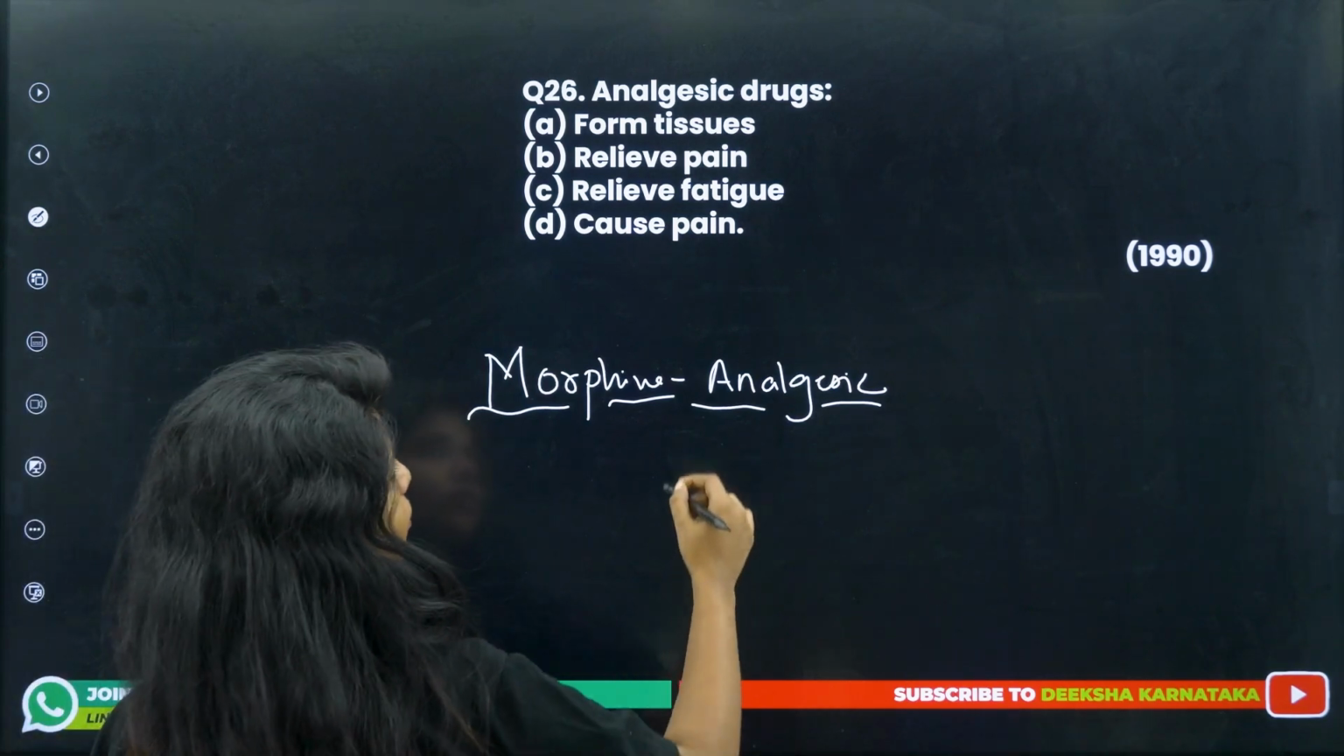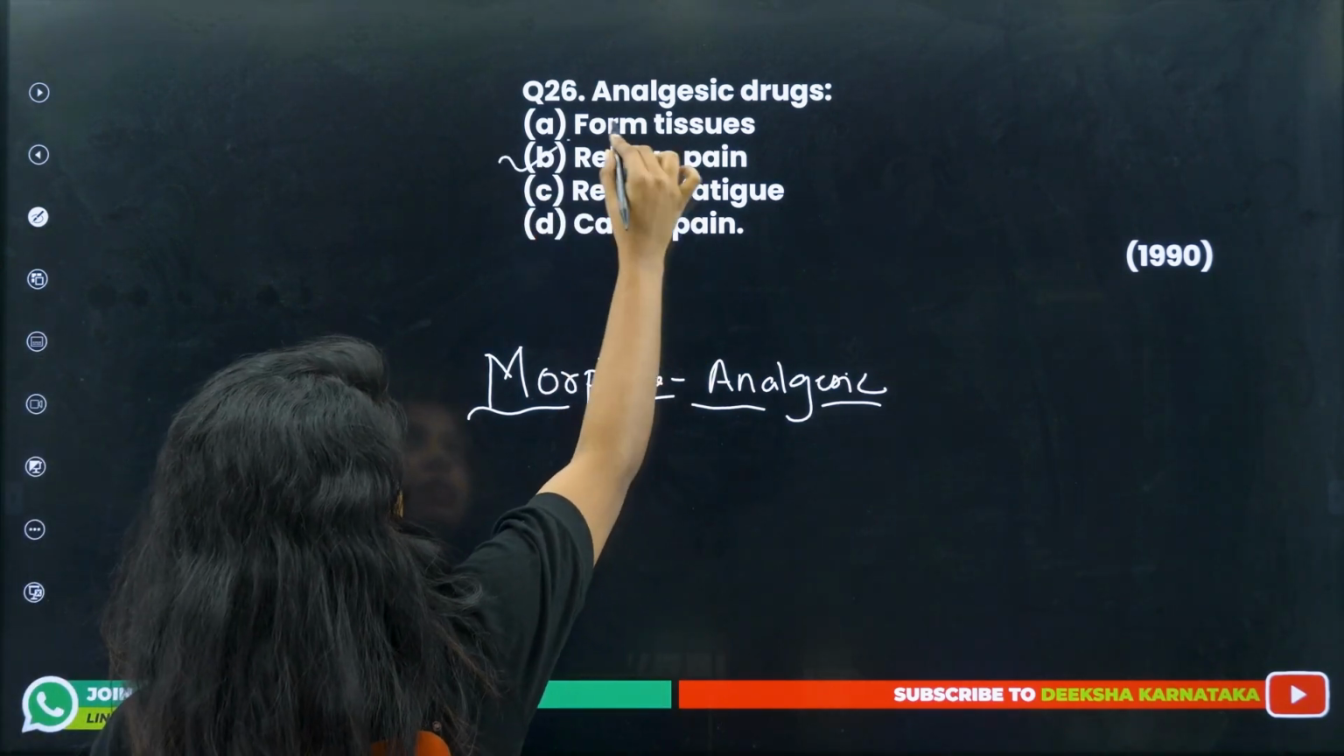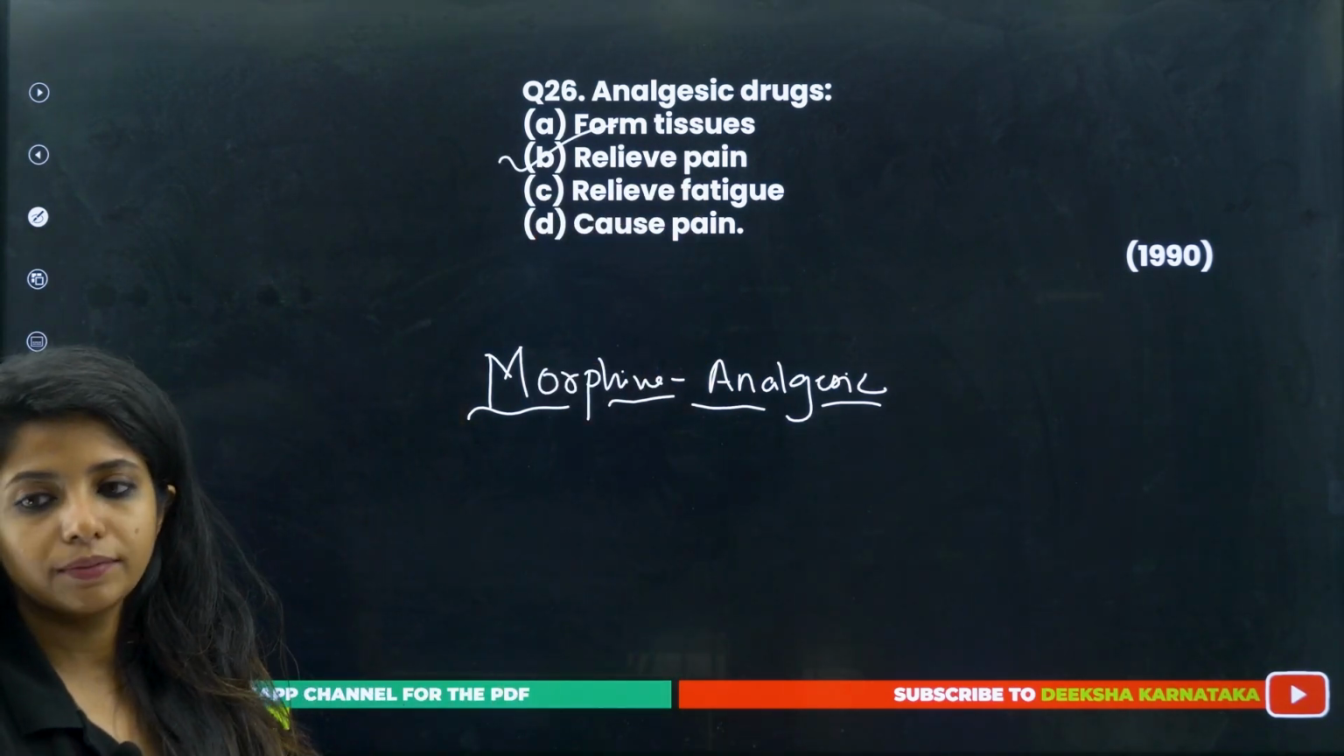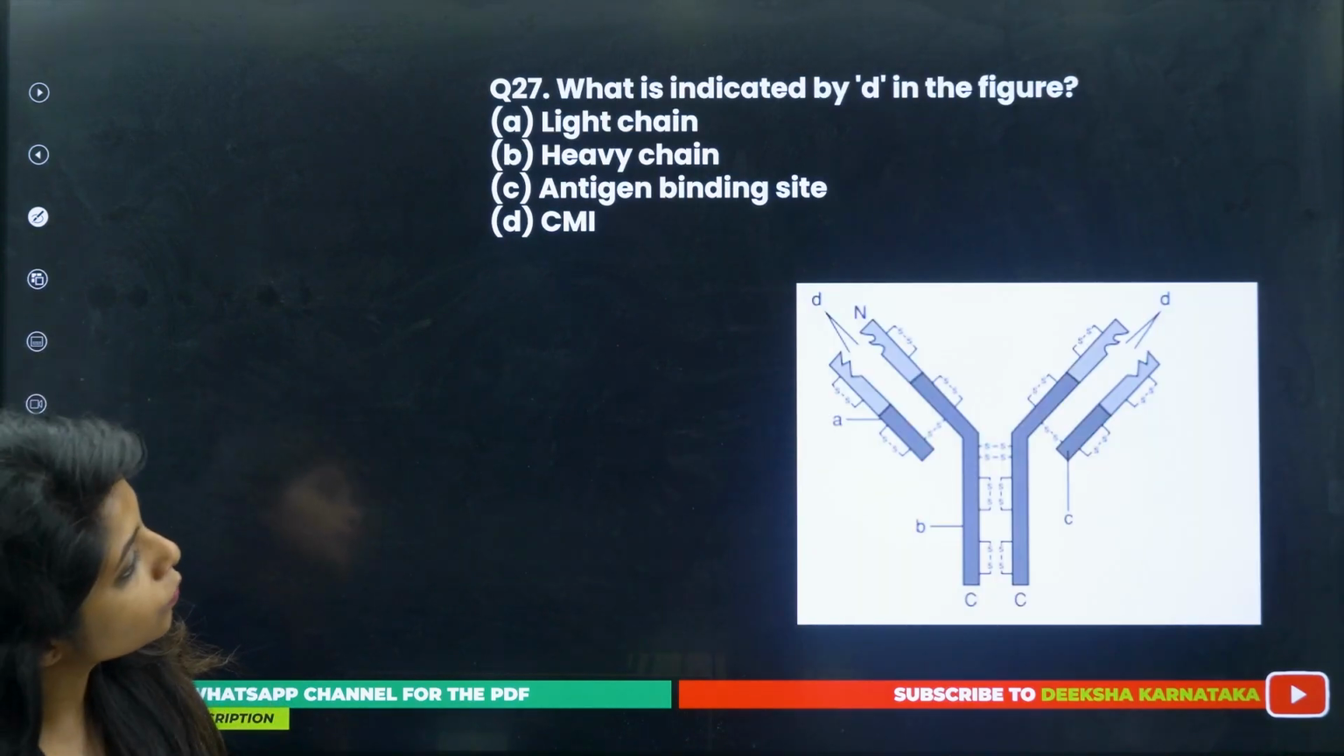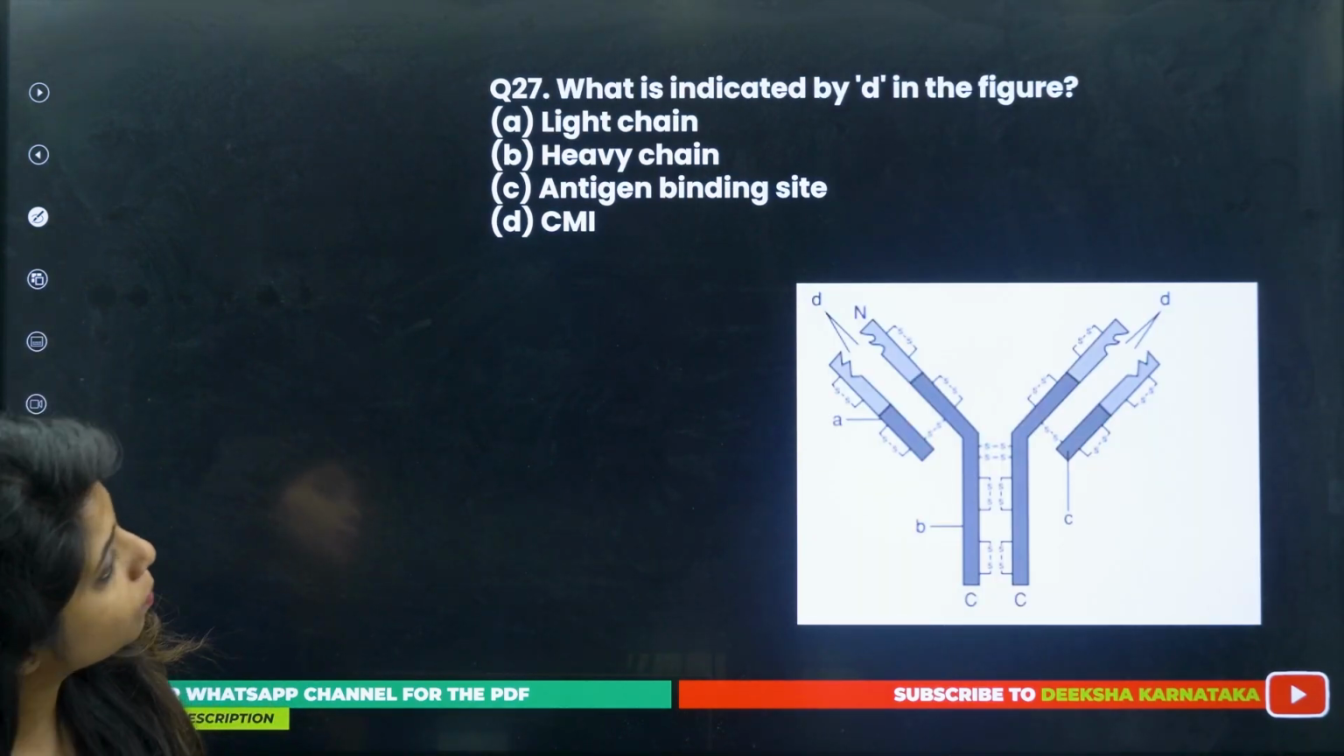It is a pain reliever. It is a painkiller, so it relieves pain, children. It's an analgesic. Okay. Next, question 27: what is indicated by D in the figure?